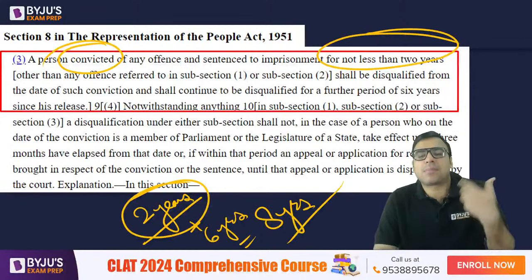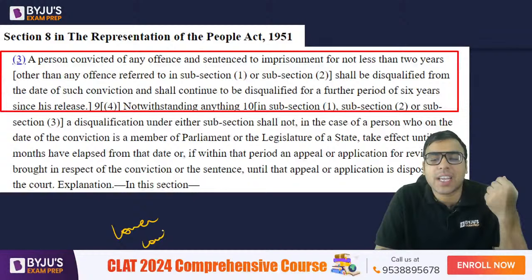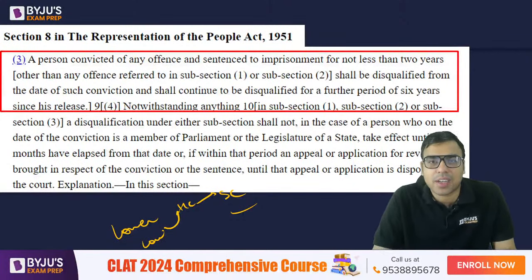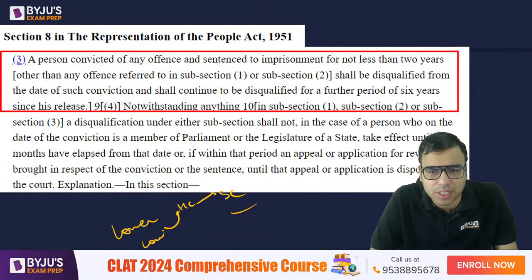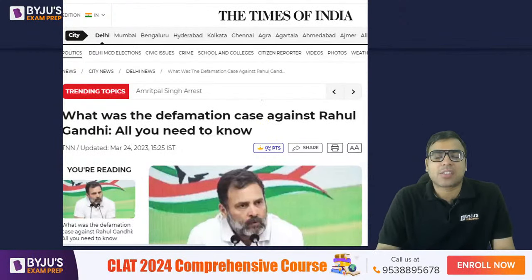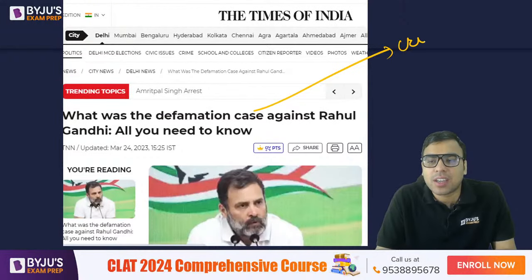However, there is a procedure. This has been announced by a lower court, so Rahul Gandhi can go to the High Court and Supreme Court and get the sentence stayed. So he actually has a lot of scope to protect himself by appealing in the High Court and Supreme Court. Now, I hope you are aware that he was found guilty in a defamation case, and defamation is both a criminal as well as a civil offense.